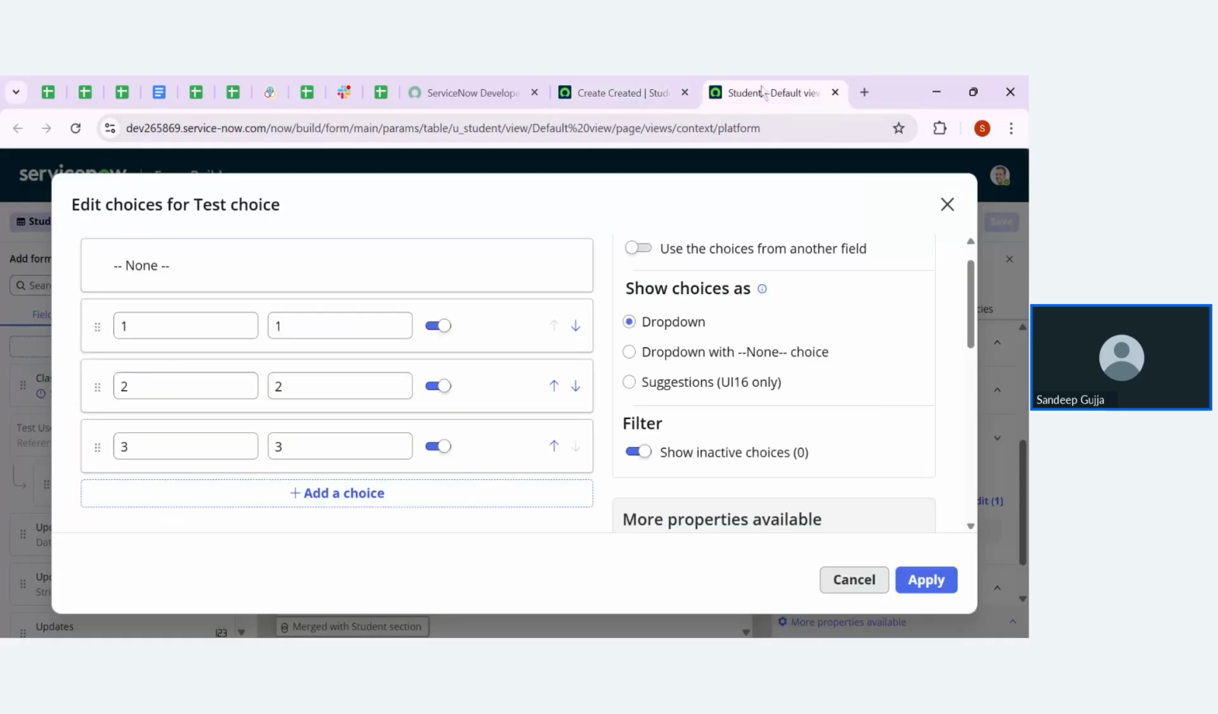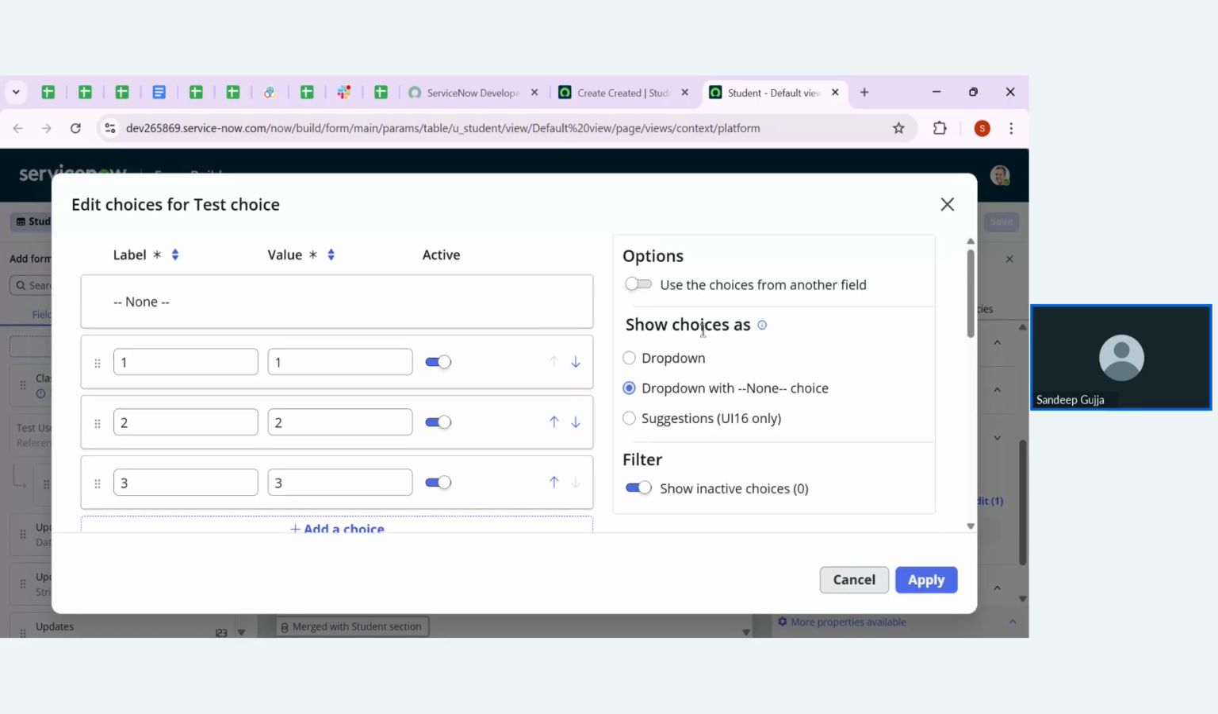Suppose you want to display none, then go with this. That means before your choices, there will be one particular thing, none, displayed over here. That is better and very useful, because instead of directly picking a random value, having no value is also fine.